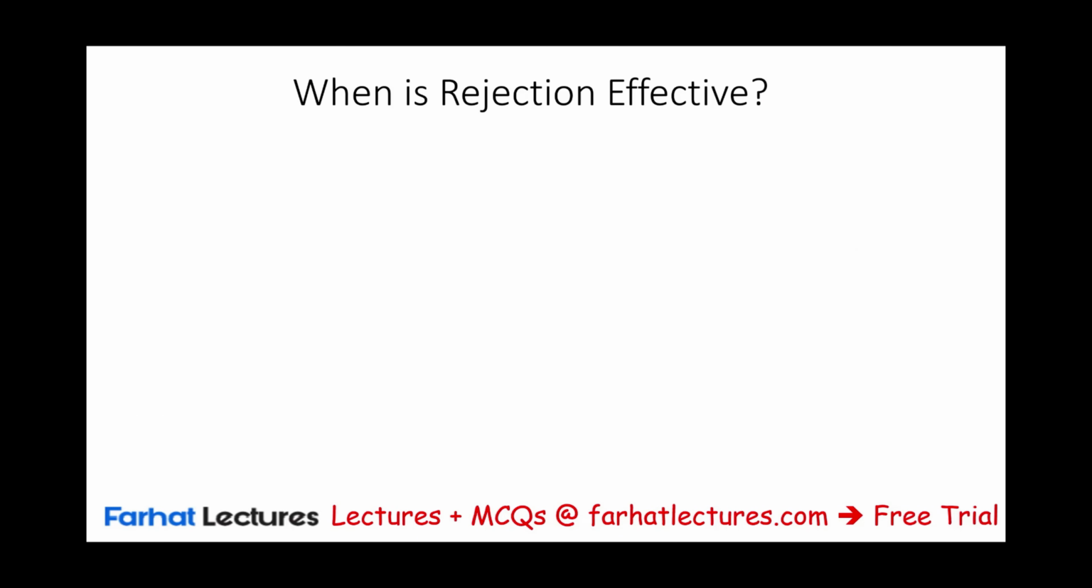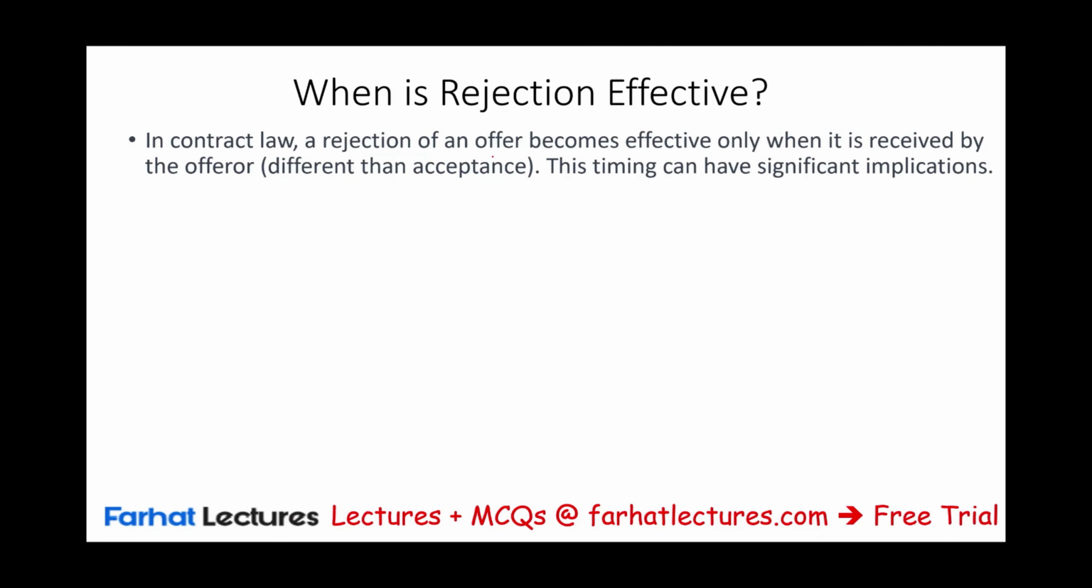When is the rejection effective? In contract law, a rejection of an offer becomes effective only when it's received by the offeror. So if I reject the offer, it's not rejected until the person who made the offer receives that rejection. It's going to be different than acceptance. We'll talk about acceptance separately. And this timing can have significant implications. How? Let's take a look at this example.